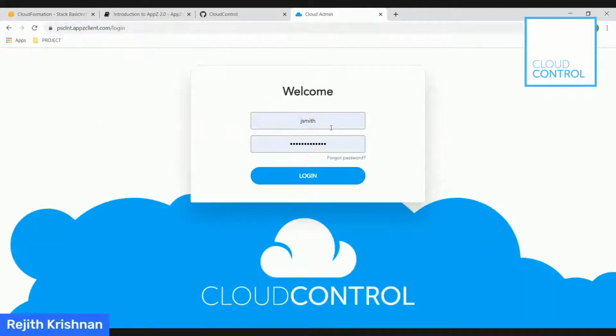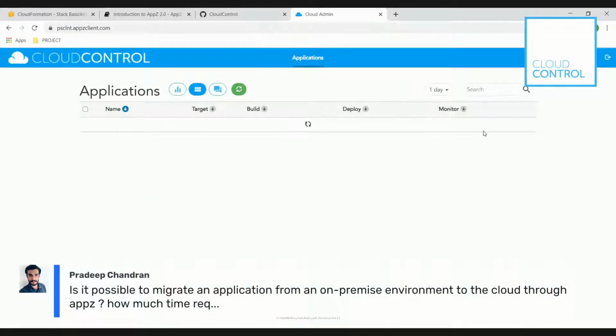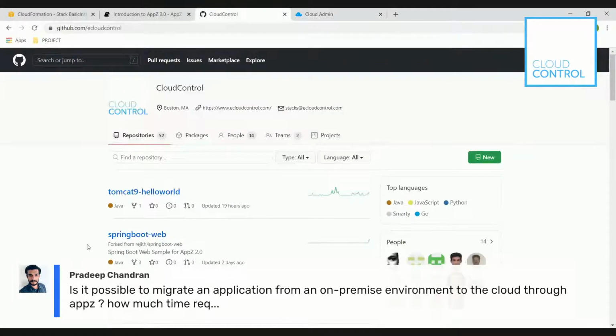So while Anusha is showing that, we have a few questions. Here is a question about whether we can migrate from an on-premises environment to the cloud through Absi, and what the effort is. That's a great question, Pradeep. What I'm going to show you right now is a Tomcat application, and as you see in the Git repo, this application may be running in the on-prem environment. You will see the source code, and the effort would be to use the Absi stacks, what we call the Absi deployment template, and take it live.